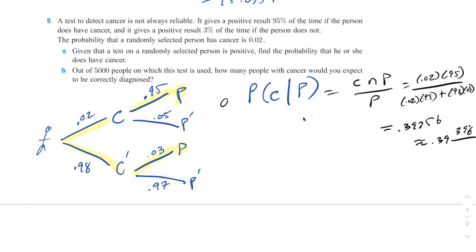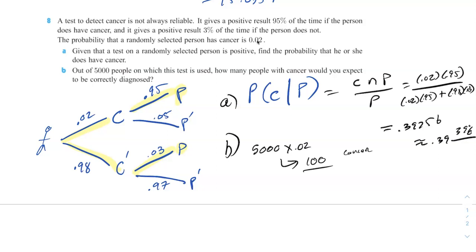So this is a classic IB problem. What I mean by that is, part A was to find this result, which is if you got a positive result, what are the odds you have cancer? And then B says out of 5,000 people on whom the test was used, how many people with cancer would you expect to be correctly diagnosed? So first we have to figure out how many people would have cancer from this amount. They tell us the probability is 0.02. So for 5,000 we multiply that by 0.02. And if you do, you get 100. So 100 people have cancer.